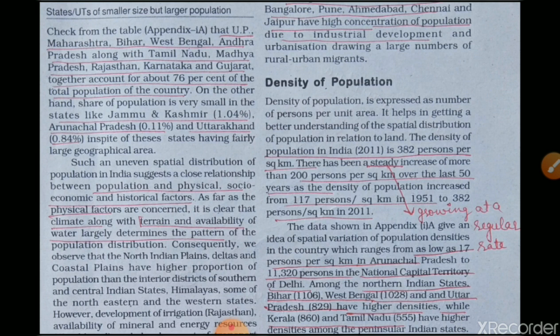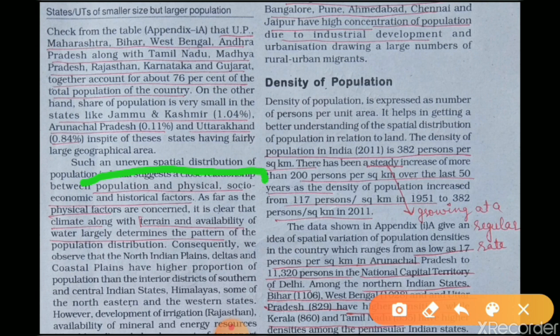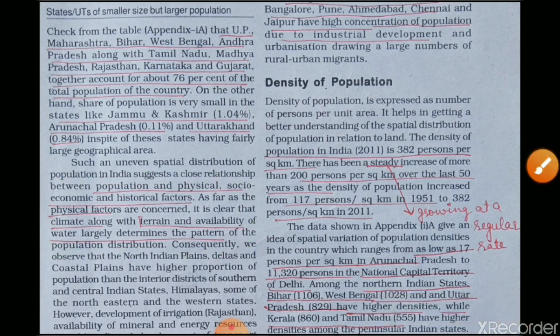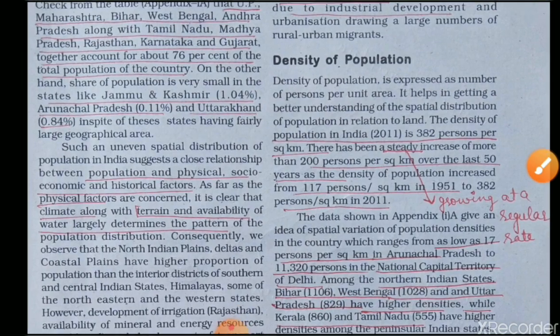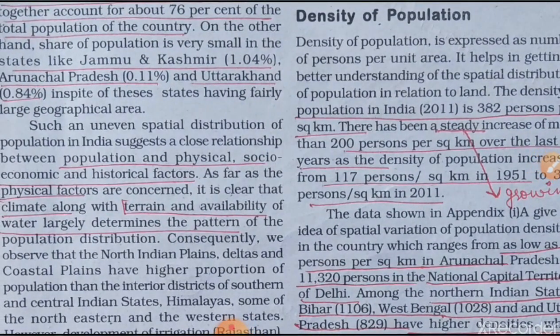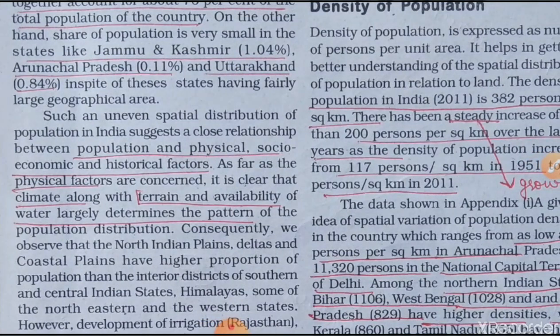So the first reason is population and physical, social, economic, and historical factors. In the world population part, we discussed these factors in detail.